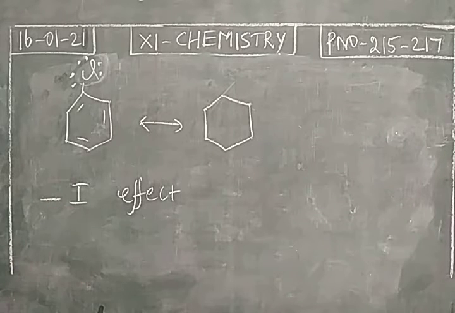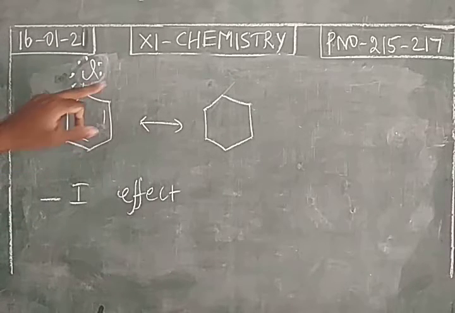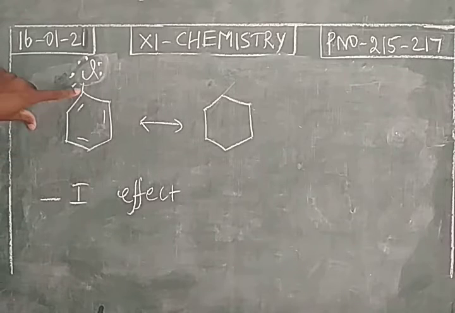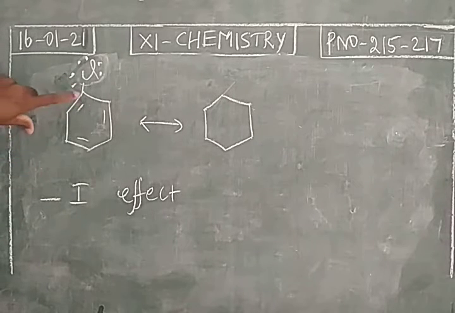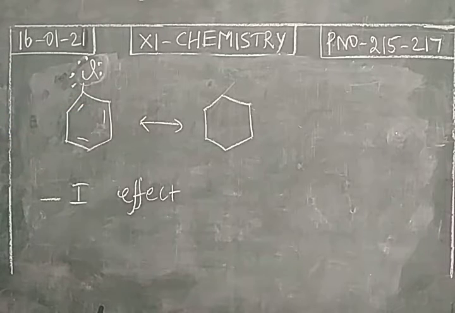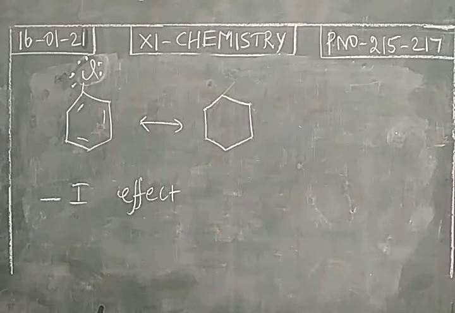This is due to the shifting of sigma electrons towards the more electronegative atom. You take this molecule; comparing the carbon, chlorine has more electronegativity. There is a covalent bond between the carbon of the benzene ring and chlorine. So the bonded pair of electrons is moving towards the chlorine. It is called the minus I effect.